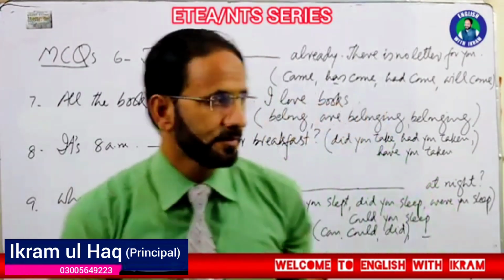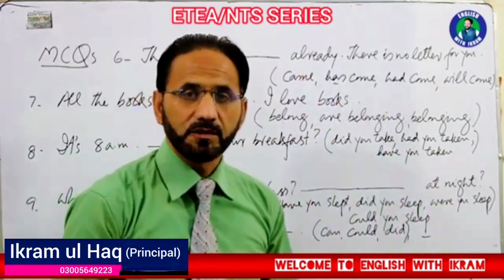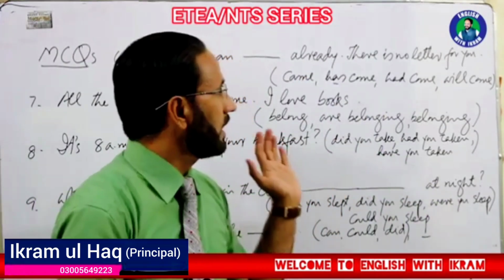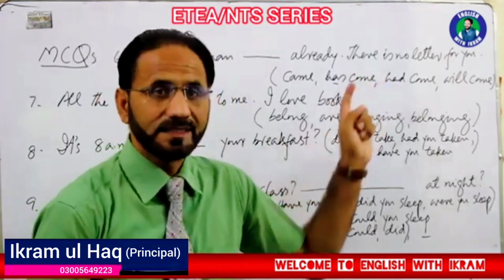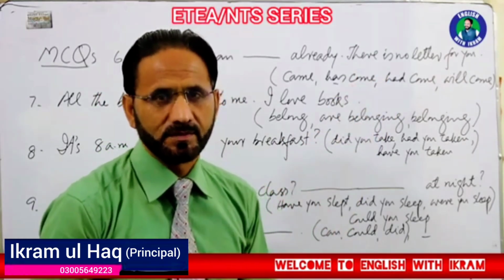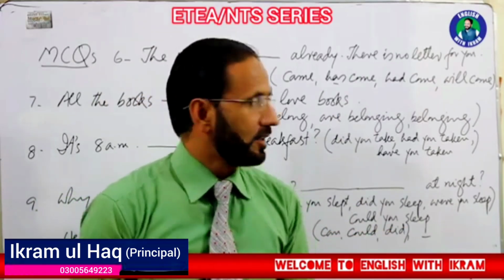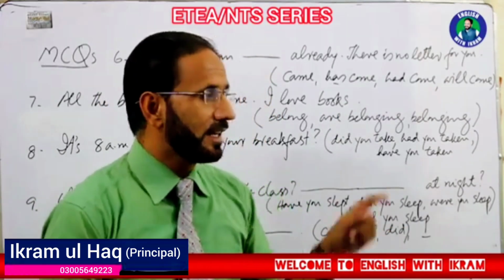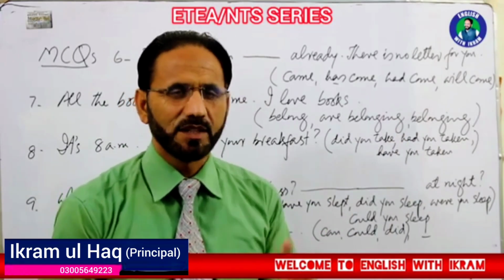The postman dash already. There is no letter for you. Again, look at the sense of this sentence. It is an action that has occurred very close to present, because the postman has arrived and the person is looking at the mail and telling the other person that there is no letter for you.